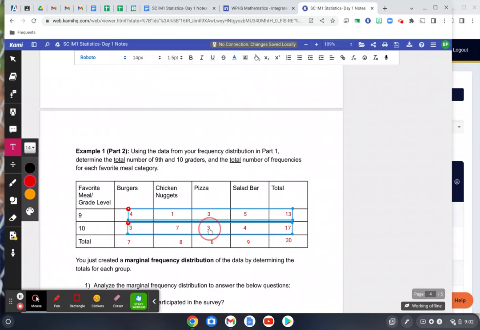But if you do this right here, there were 3 sophomores out of 17 that were surveyed, and that comes out to about 17 or 18%. So because the total number of freshmen is not the same as the number of sophomores, we cannot say that they like pizza the same amount, because actually the percentage of freshmen preferring pizza is greater than the percentage of sophomores preferring pizza. And we're going to look at that relative marginal frequency distribution tomorrow, which will include percentages.